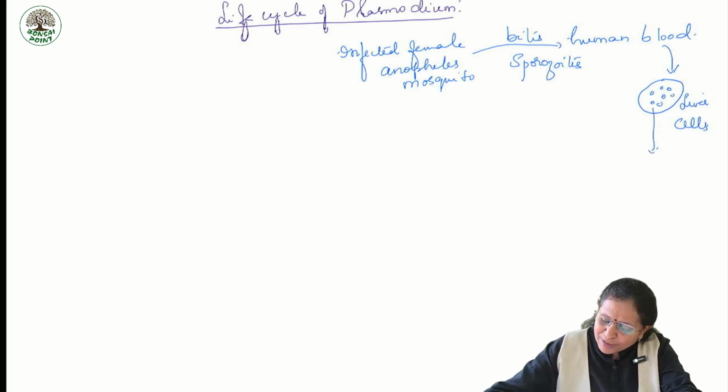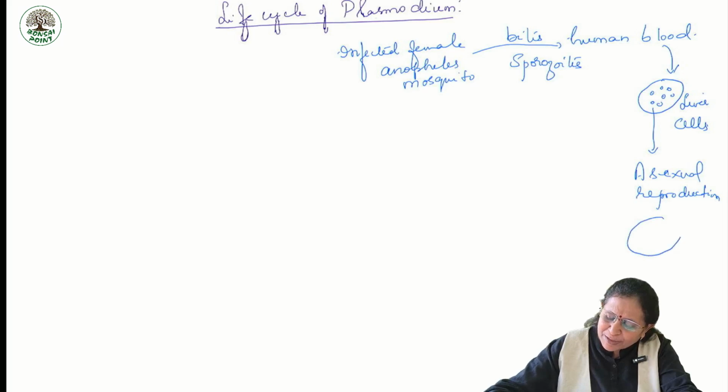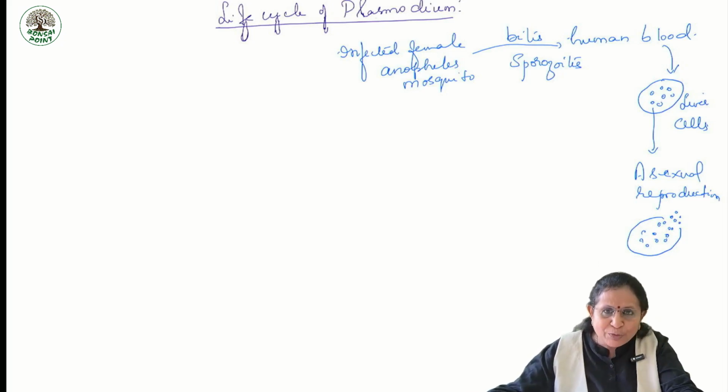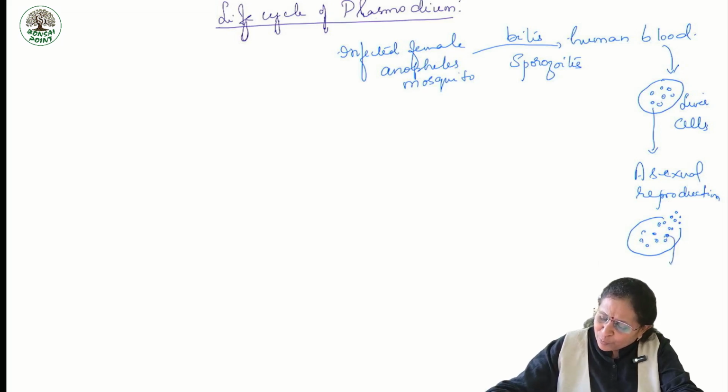These sporozoites undergoes asexual reproduction, that is, it multiplies, and then the liver cells burst open to release the infectious form, but after maturity these sporozoites comes out as merozoites. Okay. So, what do you call this?